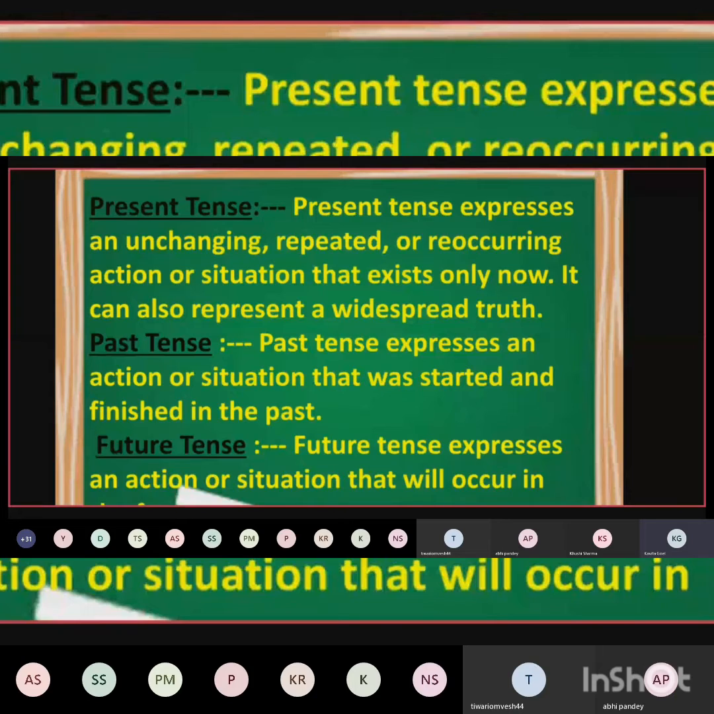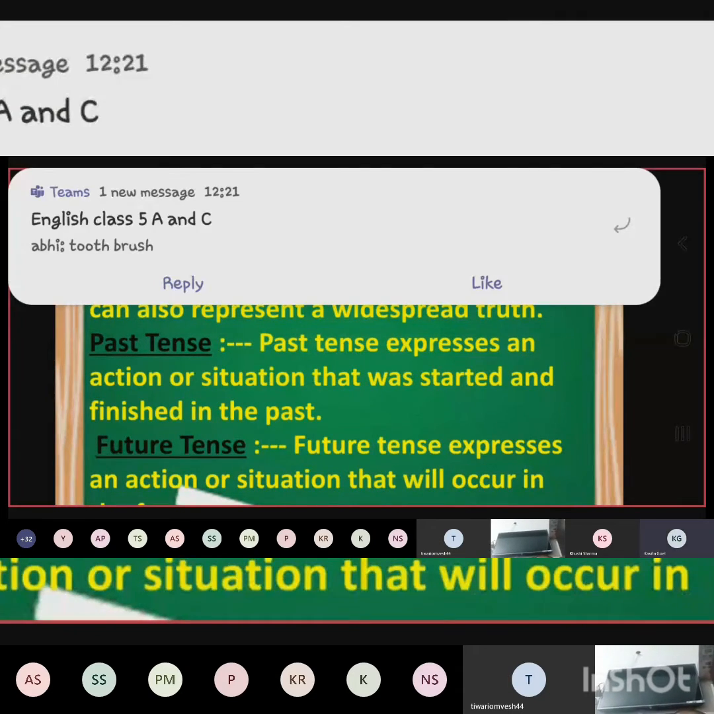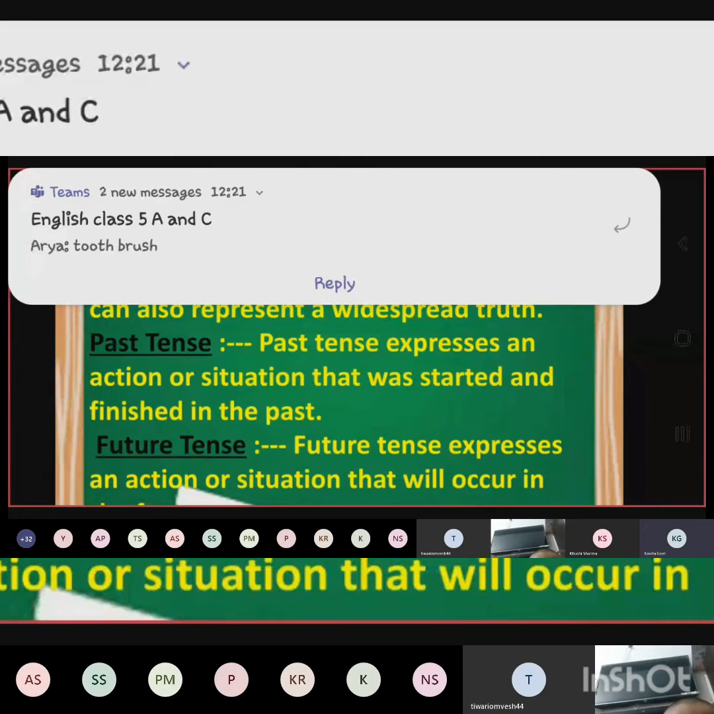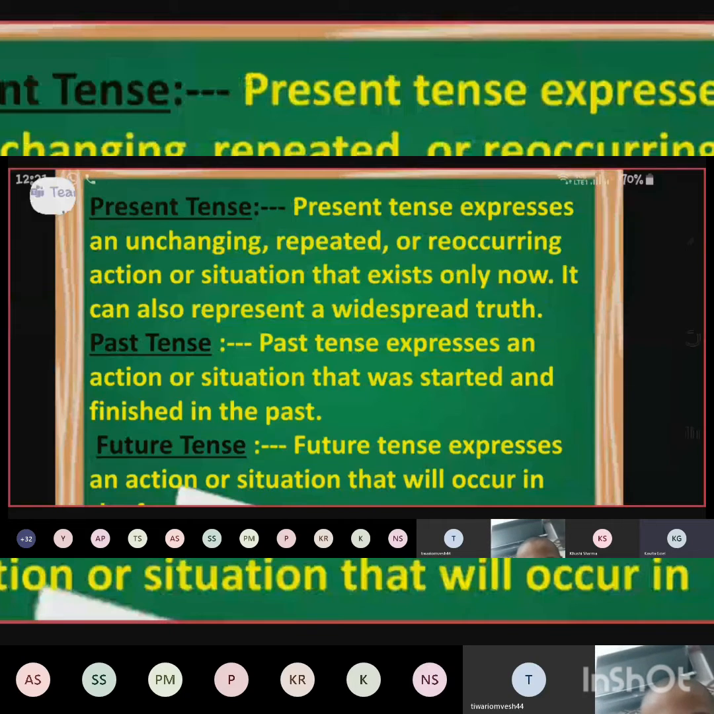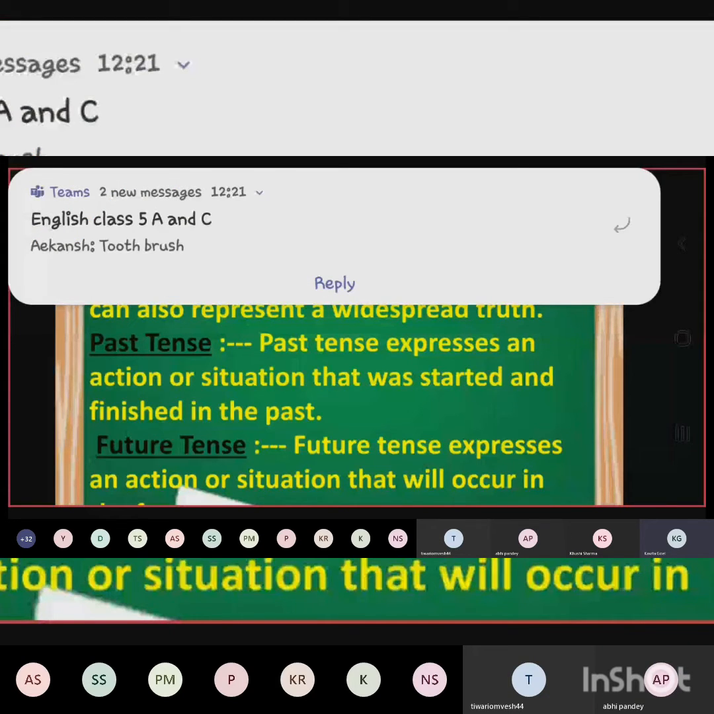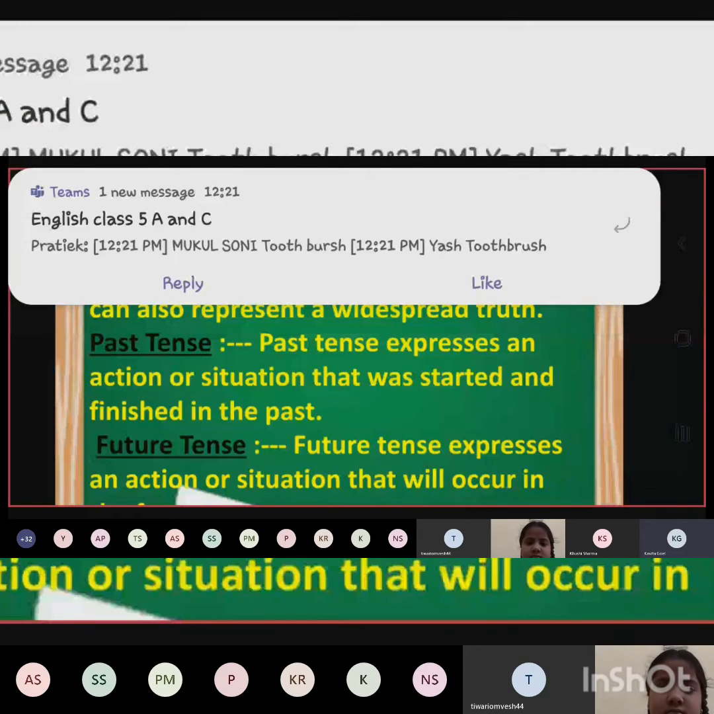Toothbrush or the brush that we use to clean clothes? Type your answer quickly. Toothbrush. Okay, fine. I got your answer. So it means you all understand that you have to take the toothbrush. Right? Fine. Stop typing now.